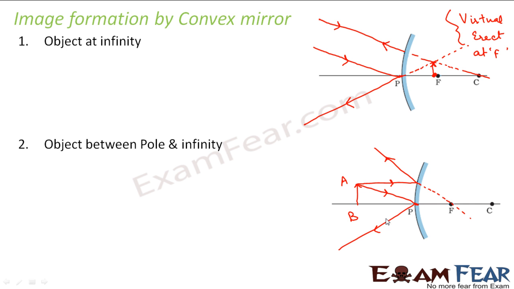So where will the reflected rays meet? This is one reflected ray, this is another reflected ray. So we will make them meet somewhere here. So in this case also, we will get a virtual, erect, diminished image. So no matter where the object is located, the image formed is always virtual, erect and diminished. So the nature of the image always remains the same, and the image will be formed somewhere between the pole and the focus.